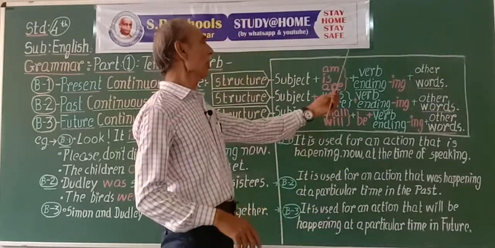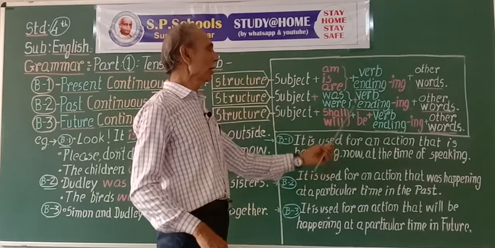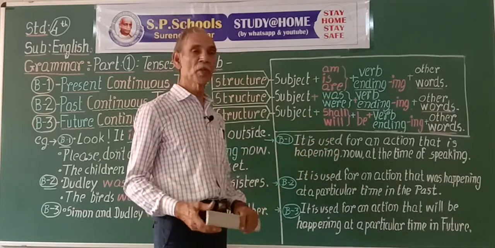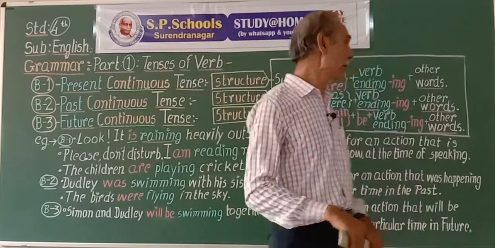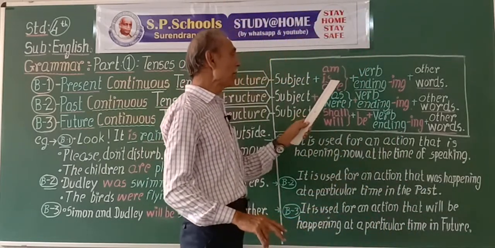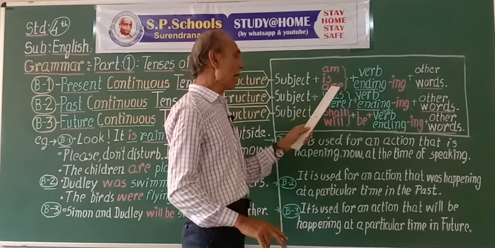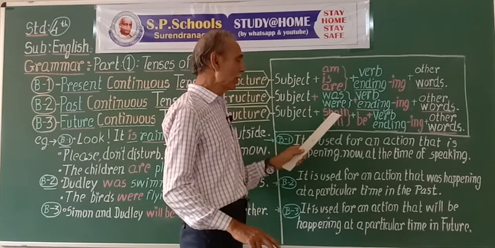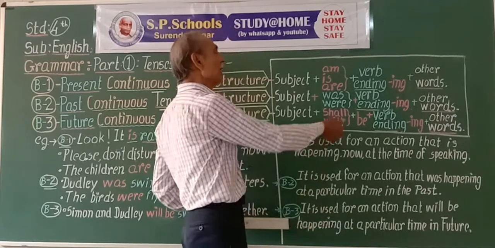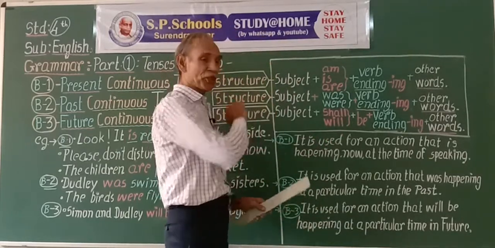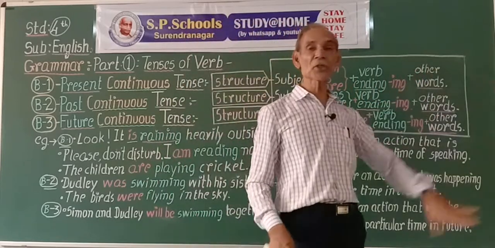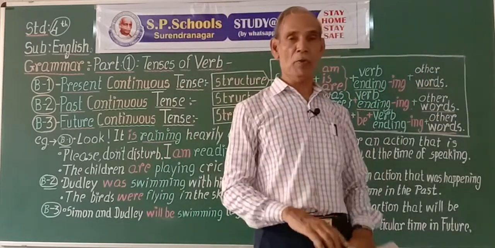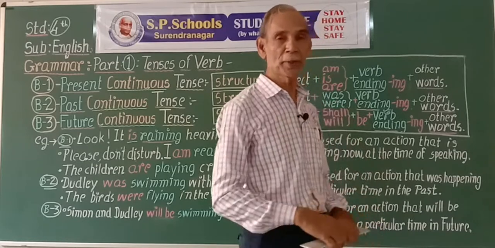So we use not after the helping verb to make negative. Pay attention. If we take helping verbs, am, is, are, was, were, shall and will, in the beginning of the sentence, the structure becomes interrogative, used to ask questions.